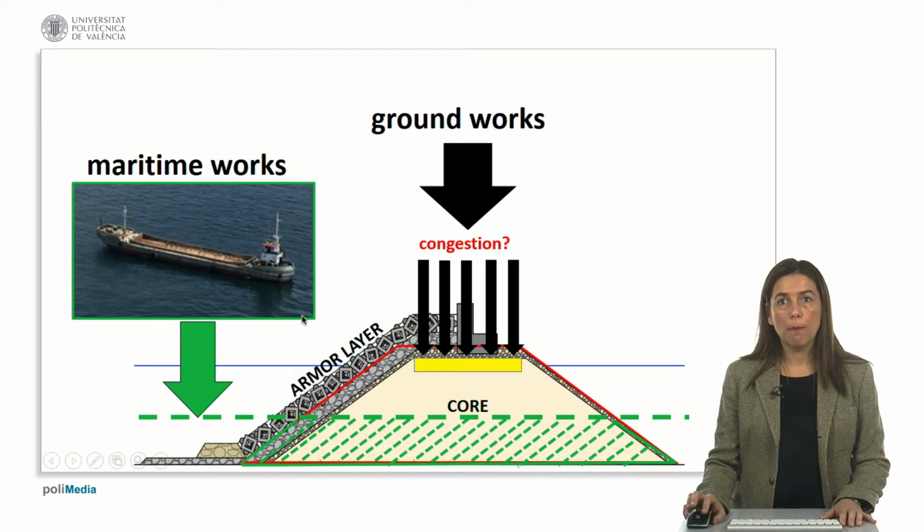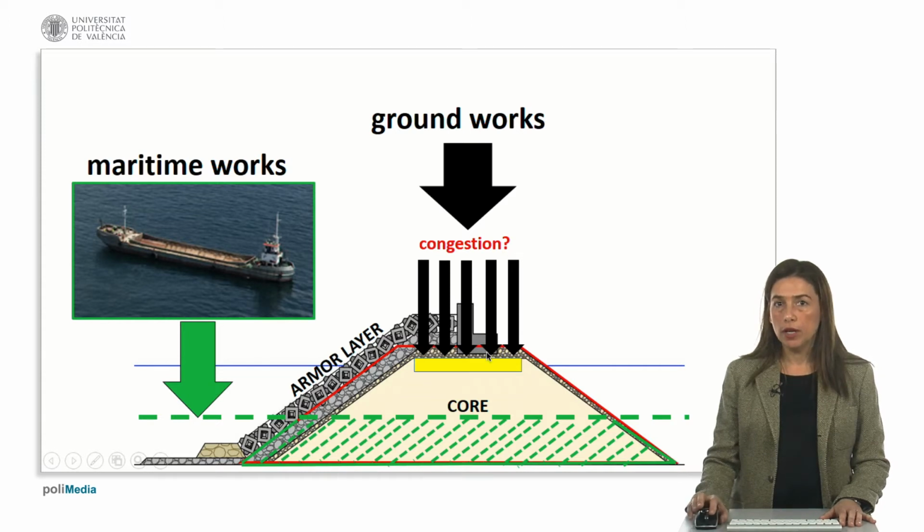Efficient transportation may include an auxiliary way to load barges for maritime transportation of materials to build the deepest and most voluminous part of the breakwater. This is marked by broken green lines in this figure. Ground equipment is used to build the upper part of the breakwater.